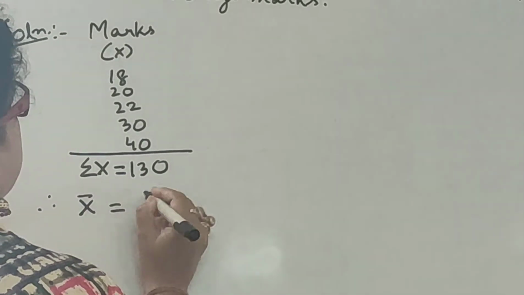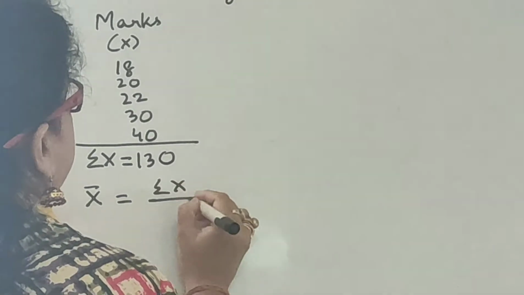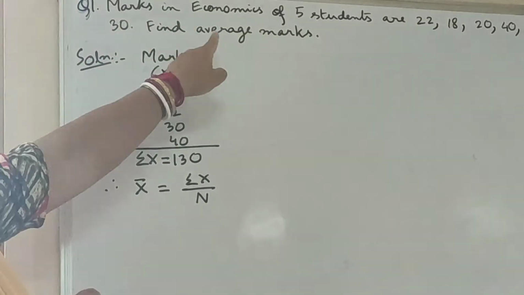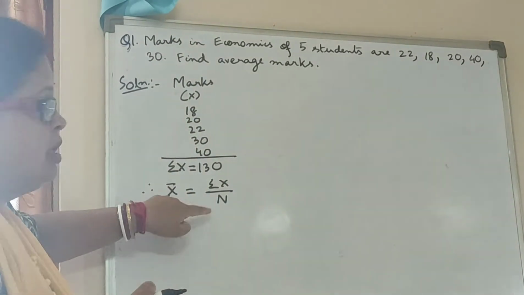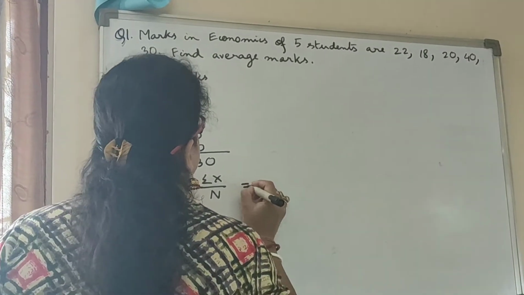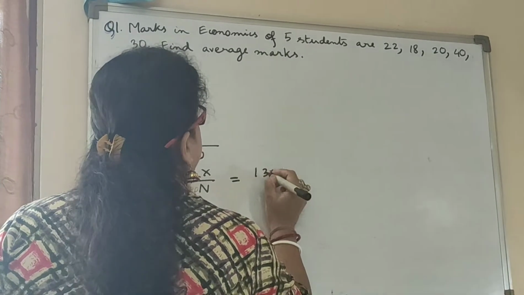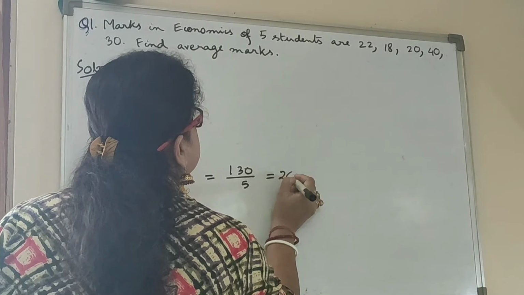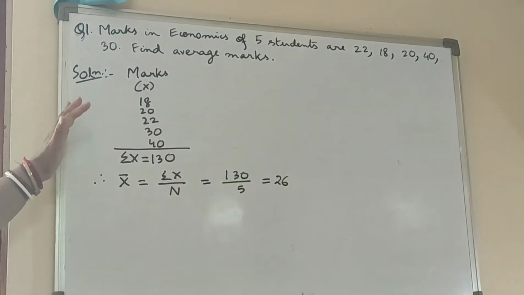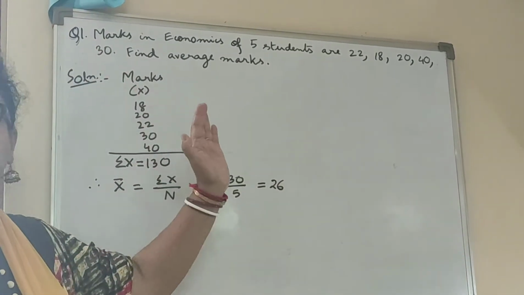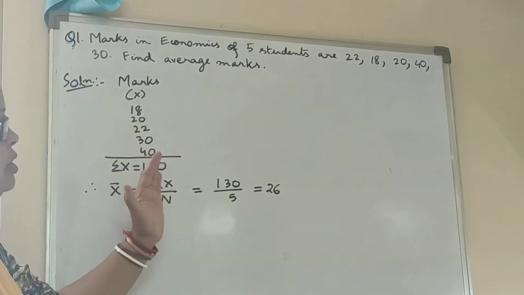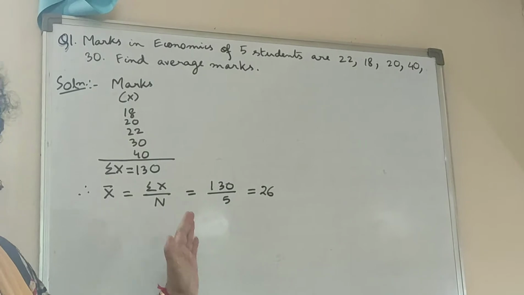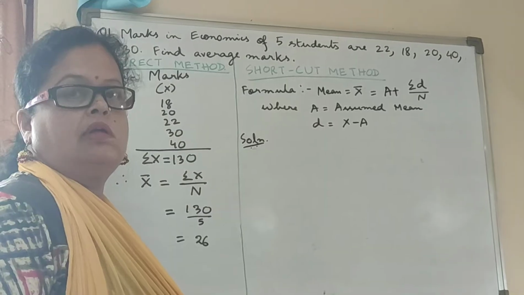Therefore x bar is equal to summation x upon n. How many number of students are there? 5. So n is 5. So x bar will be equal to 130 divided by 5 is equal to 26. Now I have solved this question with the help of direct method. Next I am going to solve this question with the help of shortcut method.